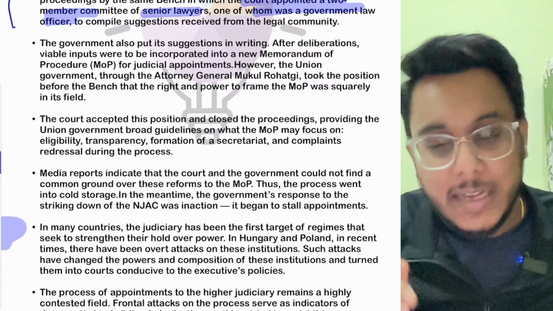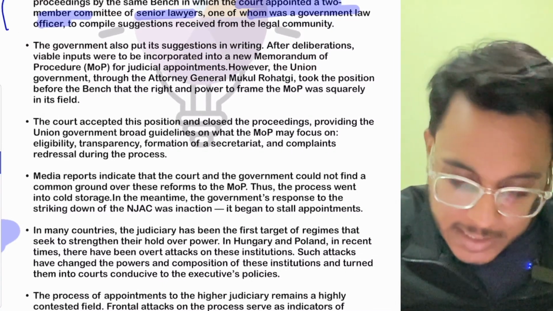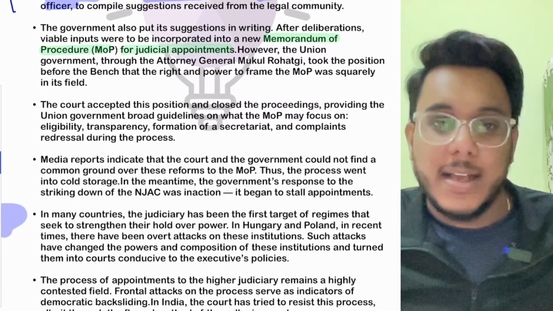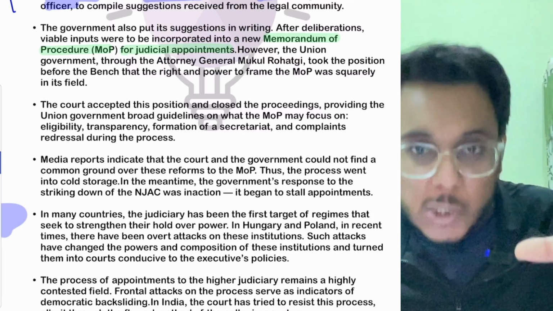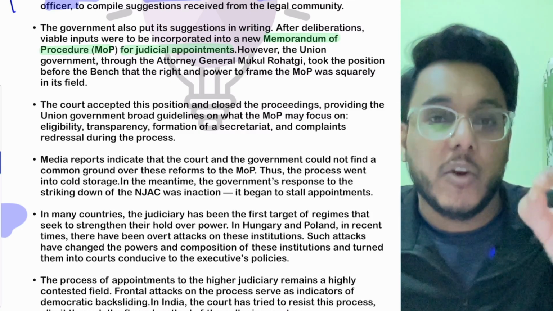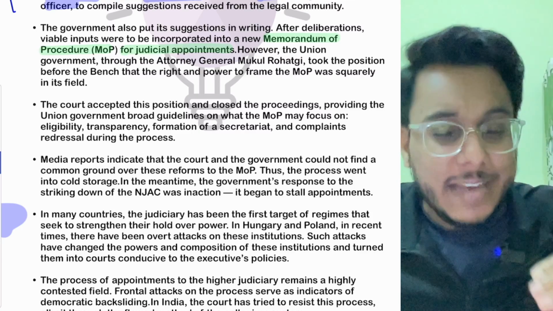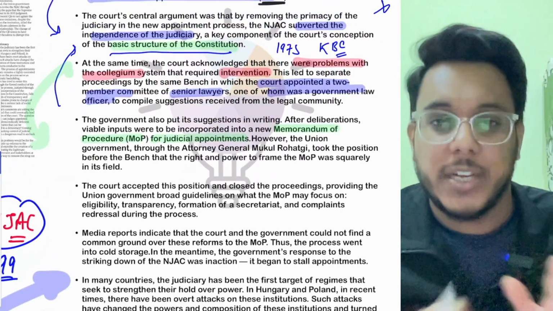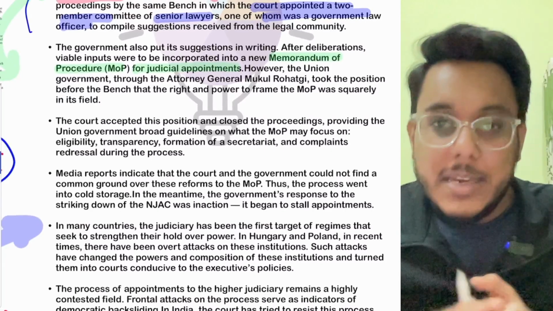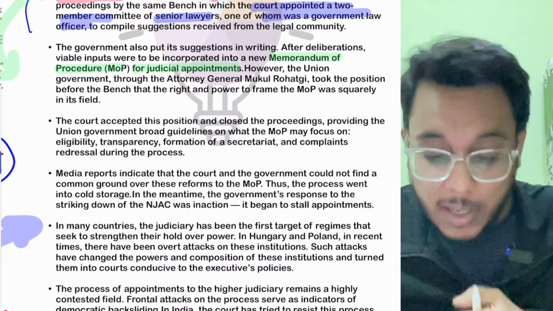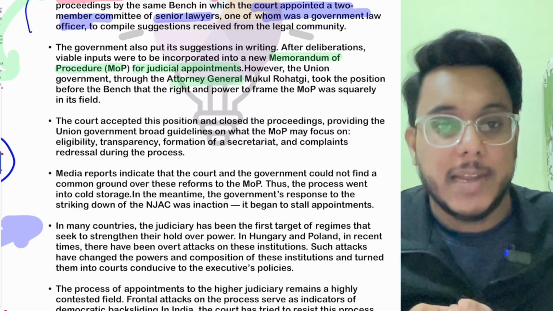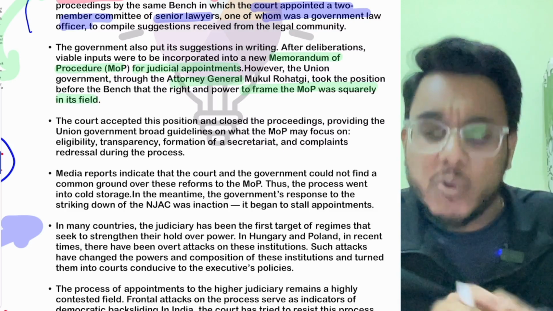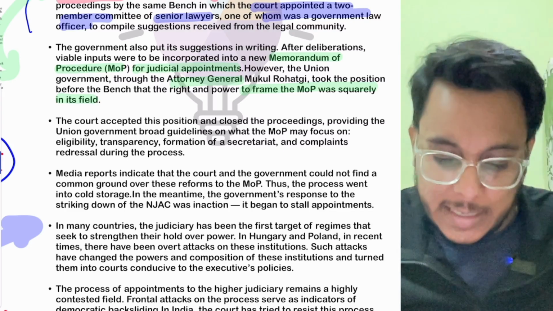And it was provided that after their suggestions, suitable changes will be incorporated into the memorandum of procedure for judicial appointment. The memorandum of procedure is a process document which lists down the steps for appointment of the judiciary. So within the MOP, we will do the suitable amendment after taking these suggestions. Is it clear or not? Now guys, at that point of time, the Attorney General provided that the power to frame the MOP was actually in the government's field. The Supreme Court said that okay, you will frame the law that is to be done.